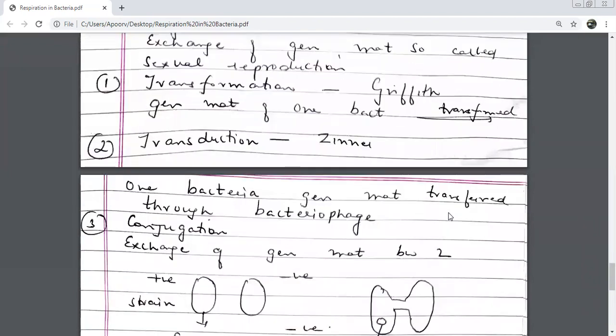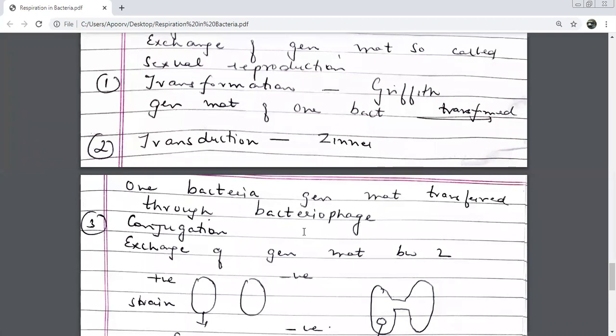Second is transduction. Who is going to carry the genetic material from one bacteria to the other? Virus. Yes, bacteriophages. Viruses which attack bacteria are known as bacteriophages. Yes, beta. Ma'am, what happens in transformation?